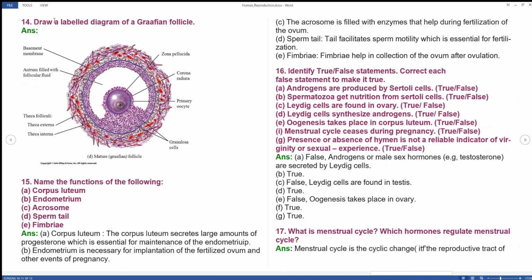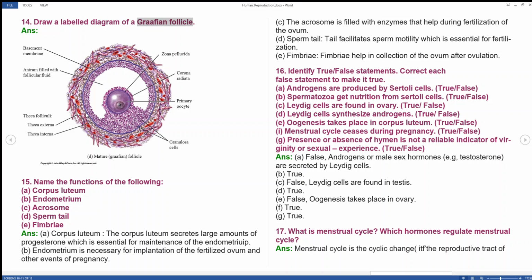The next question: this is a Graafian follicle, which is showing multiple layers. The center one is an eye-shaped structure, which is the primary oocyte, surrounded by corona radiata. Zona pellucida is a thick layer, and next is the antrum filled with follicular fluid, which is white in color.